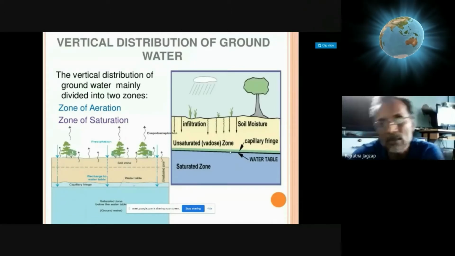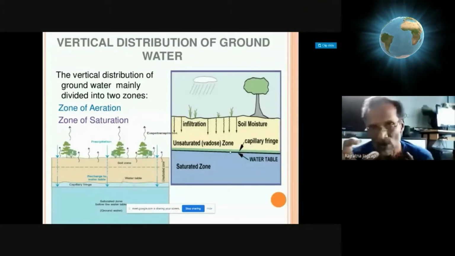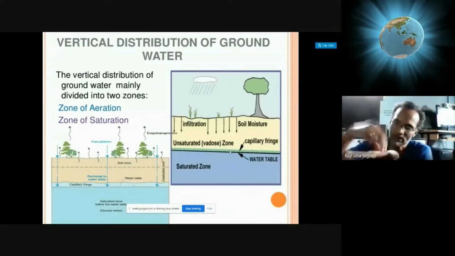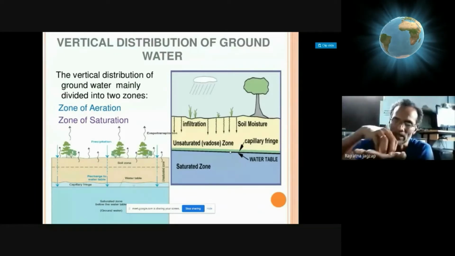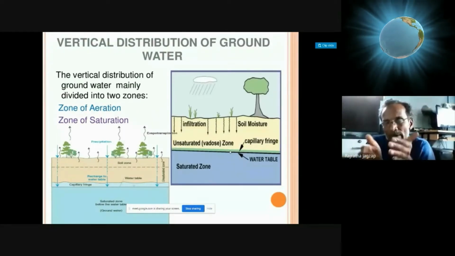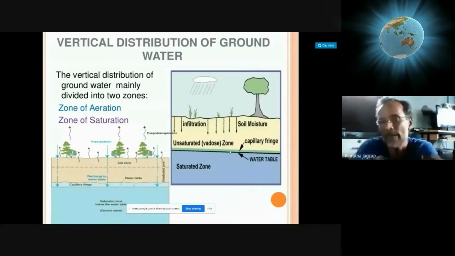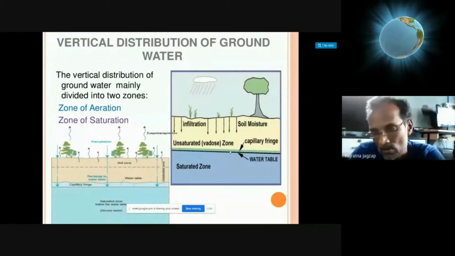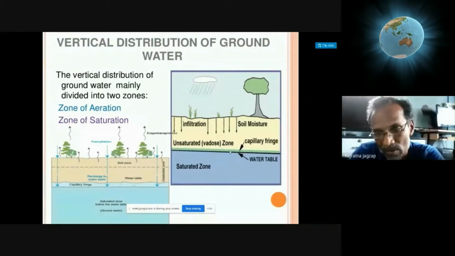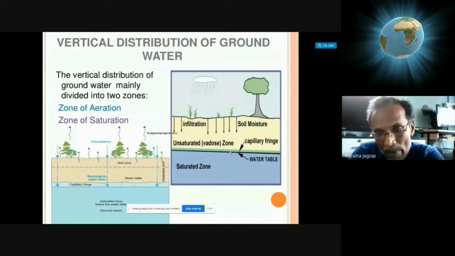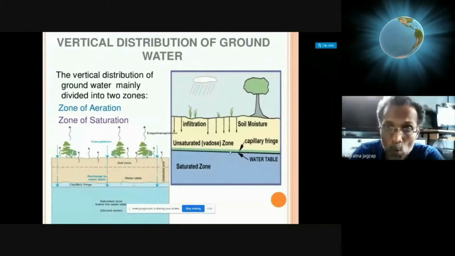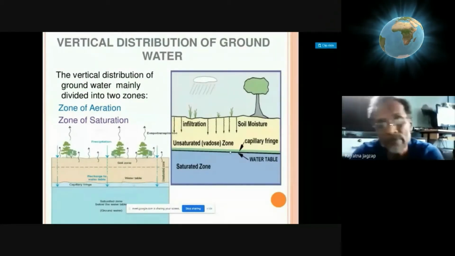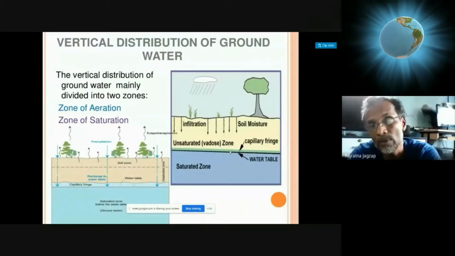Like if you take a sand grain or small rounded rock grain and touch it with the water surface, you can see that the grain pulls the water, and the surface of that grain will be moist. Okay, so this is called surface tension. So behind capillary action, surface tension is the main mechanism, where every particle has the ability to hold on to water or attract water molecules to satisfy its outer orbit ions.